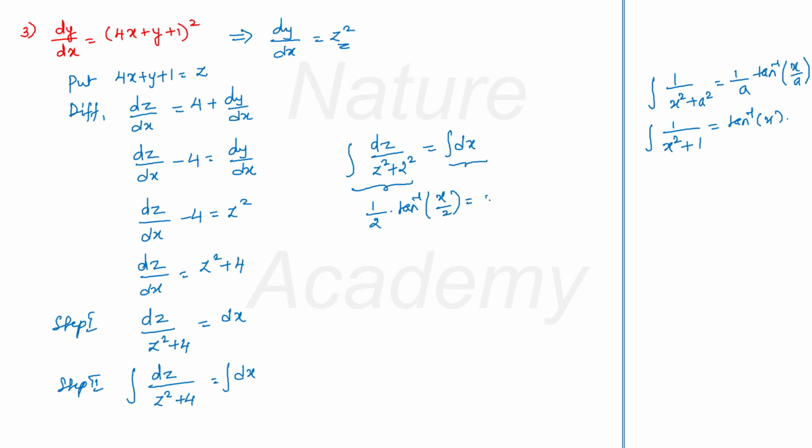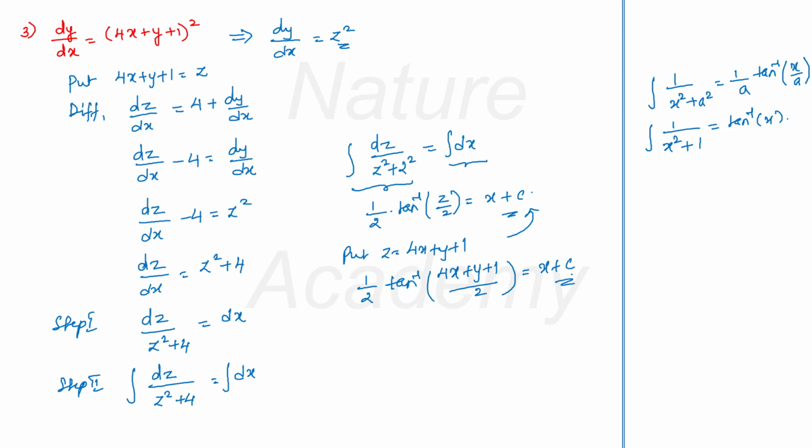Now this is the equation I have got. I can put my z is equal to 4x plus y plus 1 back into this equation. So it will be, sorry, this was z. So it will become 1 by 2 tan inverse 4x plus y plus 1 by 2, which is equal to x plus c. So this is the solution for this differential equation.